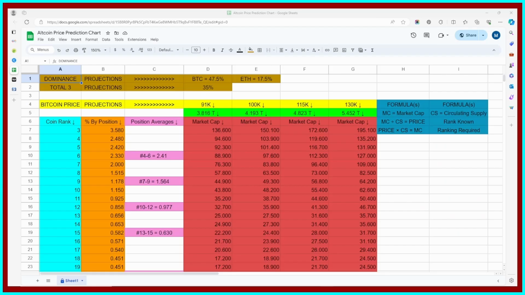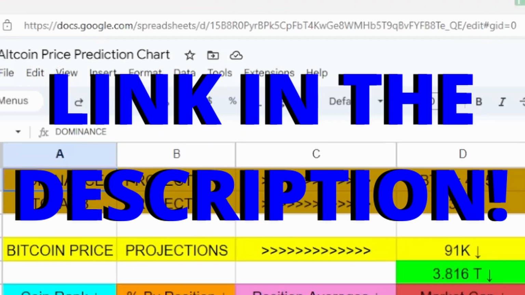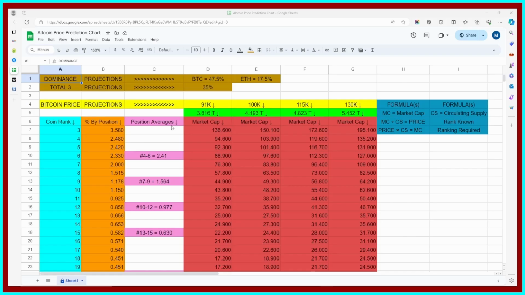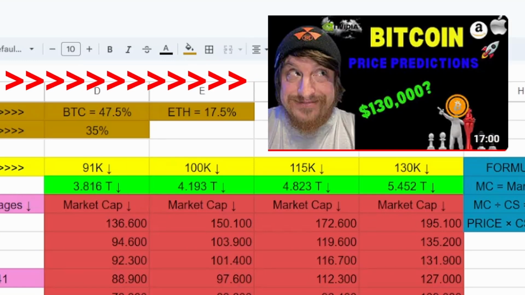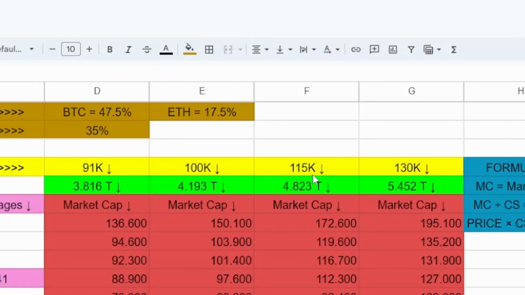What we're looking at here is my Google Sheets document. I'll leave a link in the description of every video that I put out to do with these price predictions, so you can use this on your own time. But just a quick explanation of what you're looking at here. In yellow, we have Bitcoin price predictions. I have another video where I go over where I came up with these. But we have 91K, 100K, 115K, and 130K.